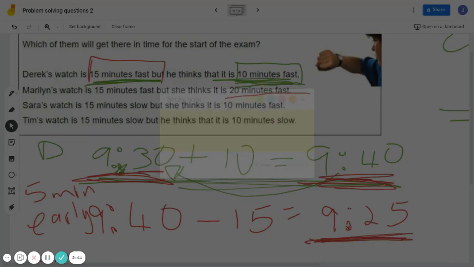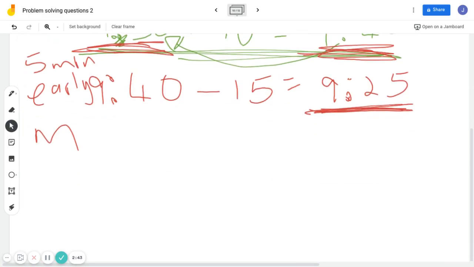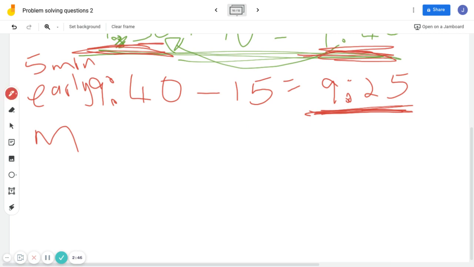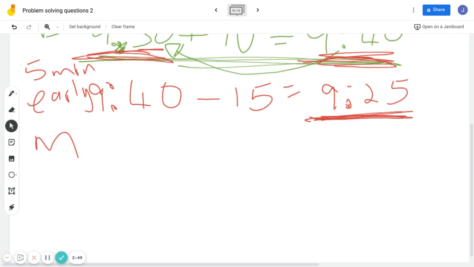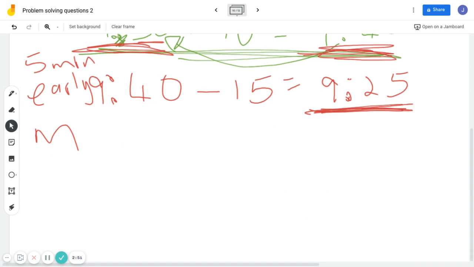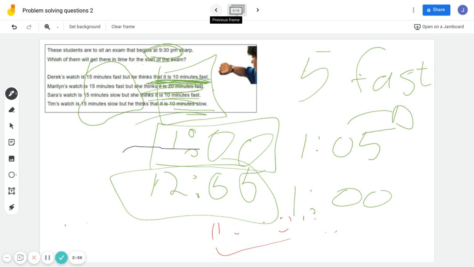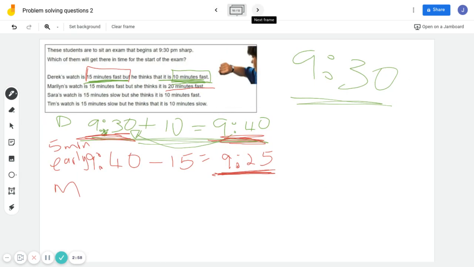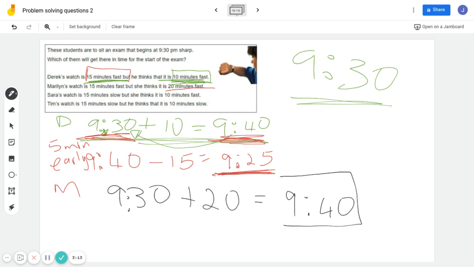So for Marilyn, since she thinks her watch is 20 minutes fast, at 9:30 she adds 20 to 9:30, and she sees that that is 9:50. So when her watch says 9:50, she's going to be at the exam because she thinks it's 9:30.